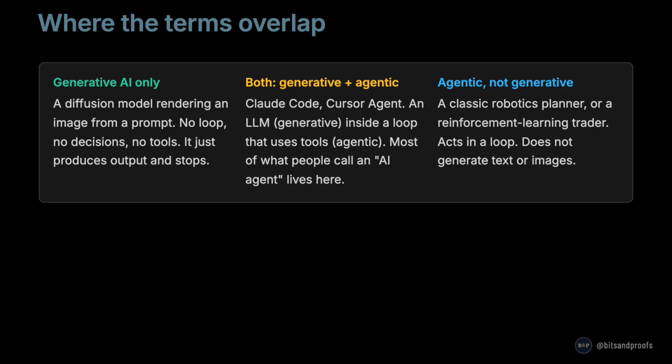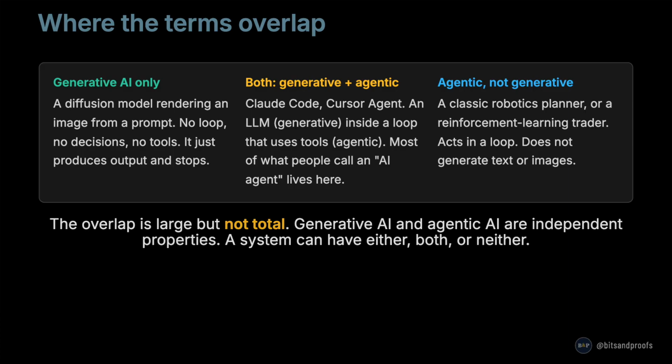Some systems are both generative and agentic, like Claude Code and Cursor's agent mode. Picture an LLM, which is generative, sitting inside a loop that uses tools, which is agentic. This is where most of what people call an AI agent lives. And some systems are agentic but not generative, like a classic robotics planner or a reinforcement learning trading bot. It acts in a loop. It does not generate text or images. The key point: generative AI and agentic AI are independent properties. A system can have either, both, or neither.